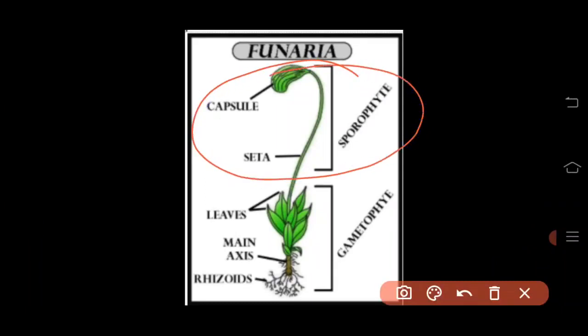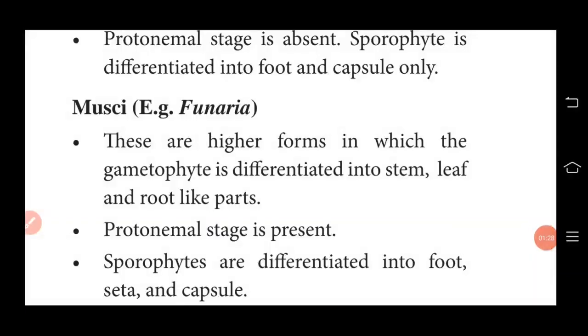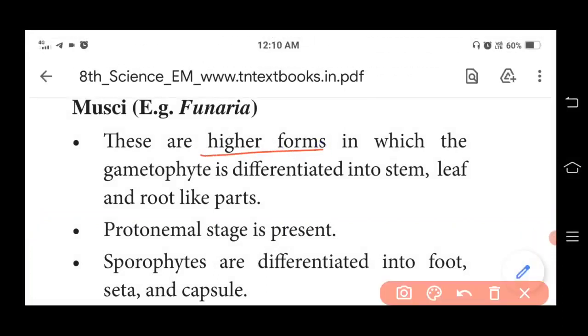Here is one more example for Funaria. These are higher forms in which the gametophyte is differentiated into stem, leaf and root-like parts, and the sporophytes are differentiated into foot, seta and capsule.